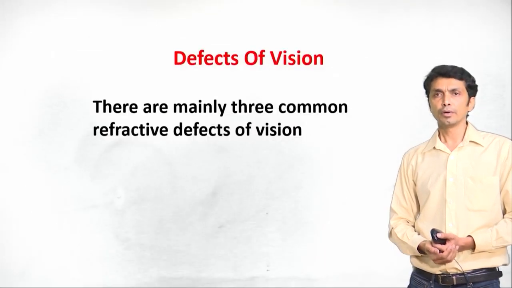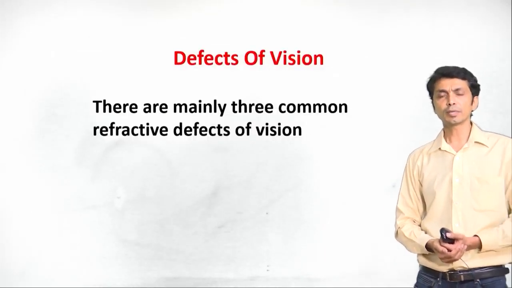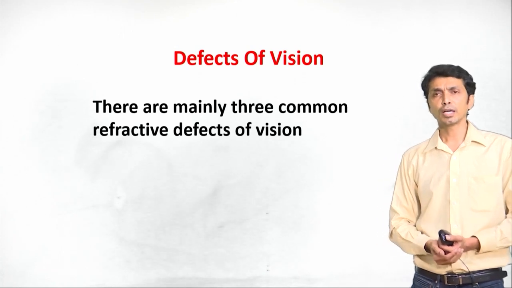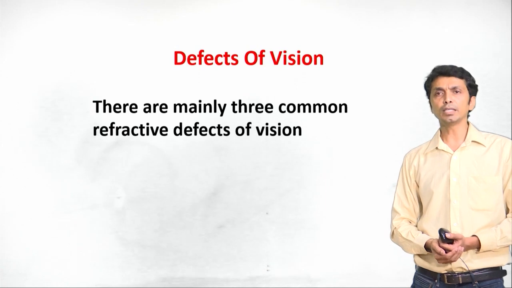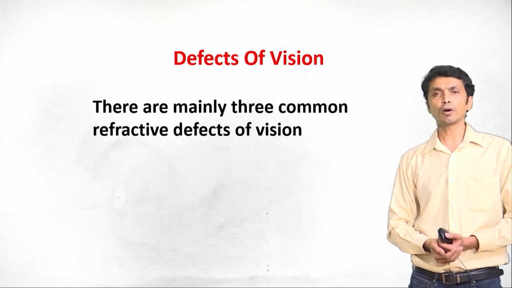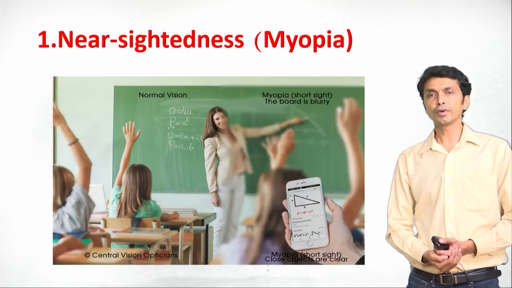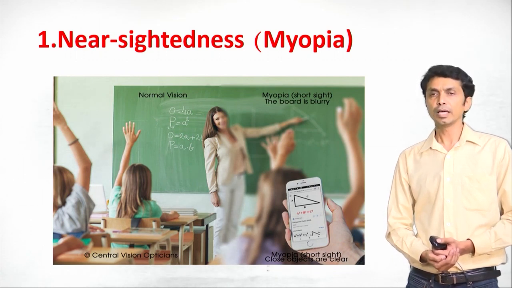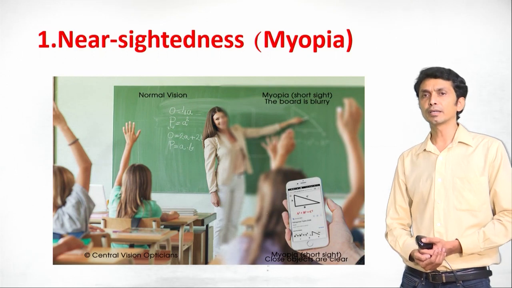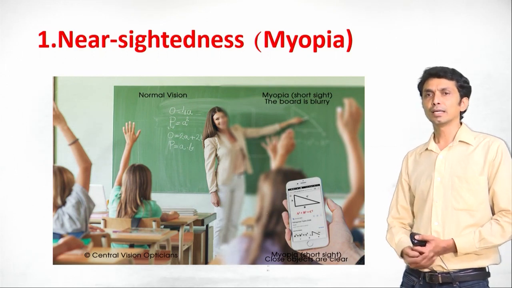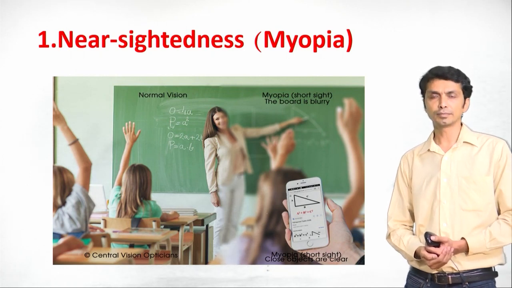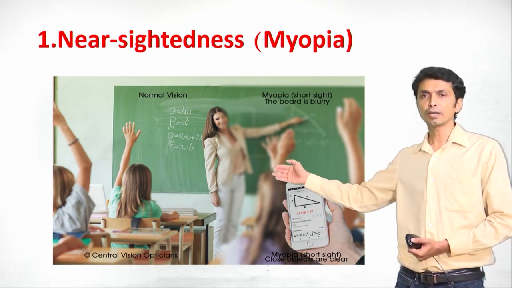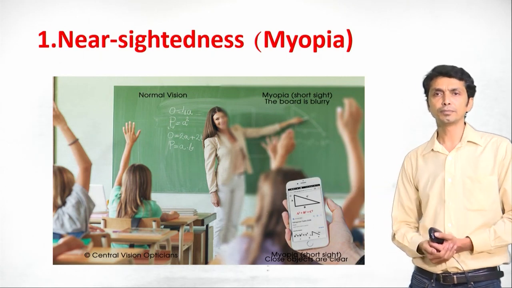Now we will learn some other defects of vision observed in the human eye. There are mainly three common refractive defects of vision. The first defect is nearsightedness or myopia. If you look at the figure, the distant object, that is the board, is not properly visible, whereas nearby objects are visible.